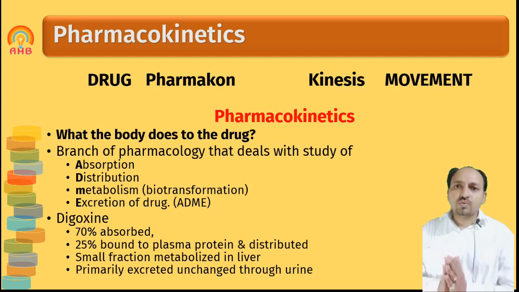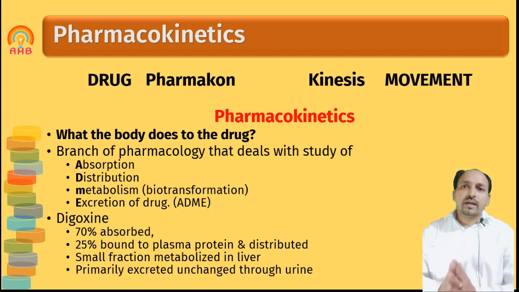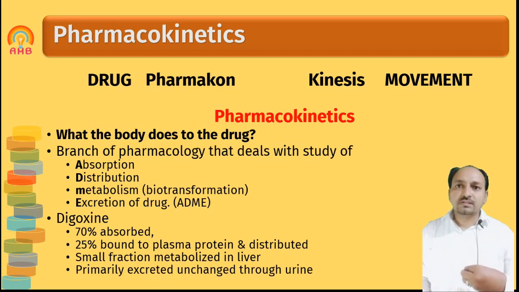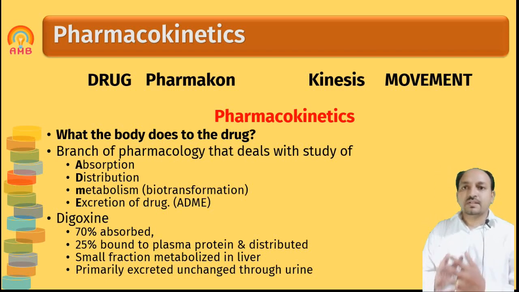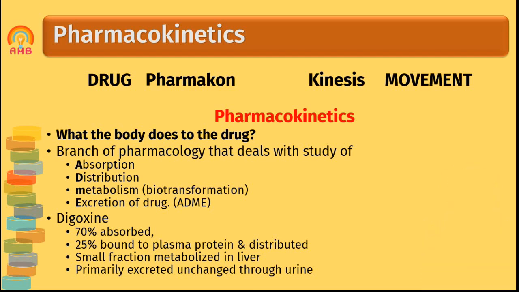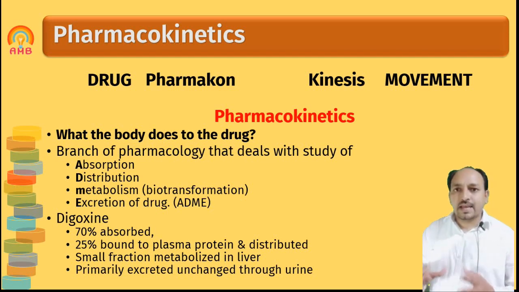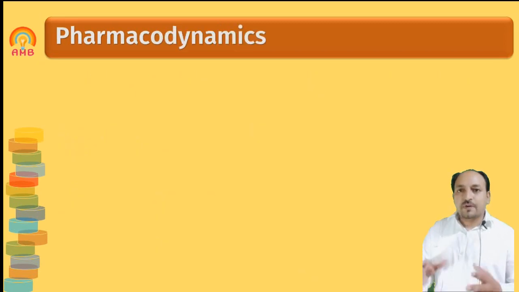So we have to know the pharmacokinetics of all the drugs: how each is absorbed, from which route it is more properly absorbed, and how its distribution takes place. All that data we should know, and that data is studied in the branch of pharmacology that is called pharmacokinetics.